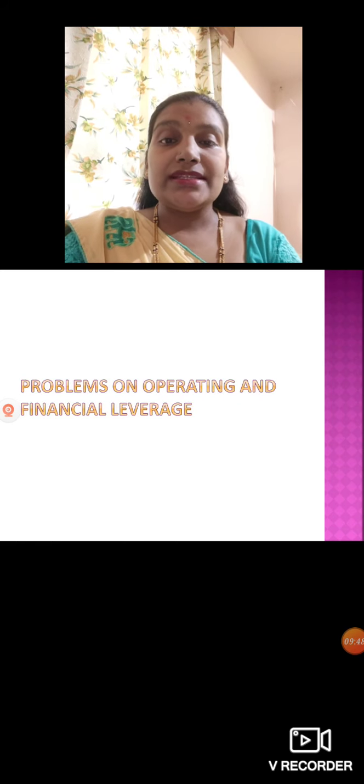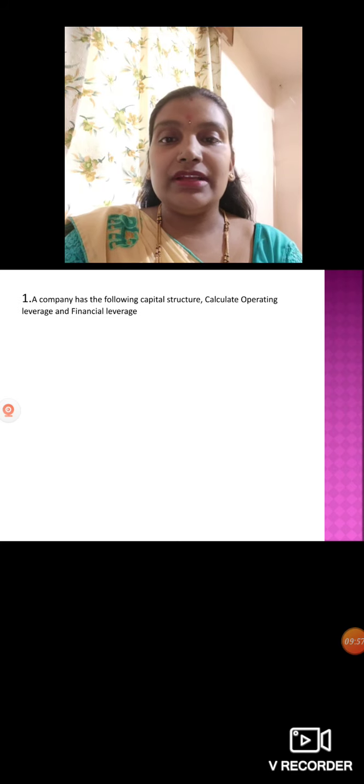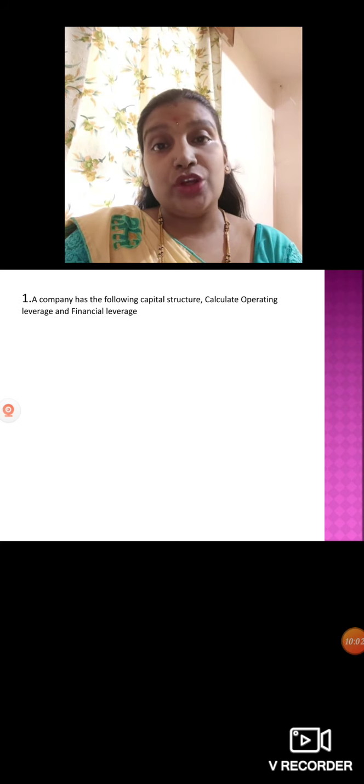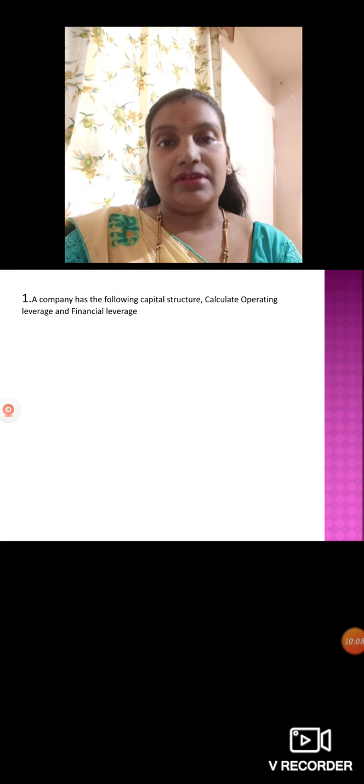Then next we'll study problems on operating as well as financial leverage, how to calculate both. These are 5 mark problems, where they ask you to calculate both financial as well as operating leverage. If they ask only operating leverage or only financial leverage, it will be only 2 marks. When they ask both, it will be 5 marks.